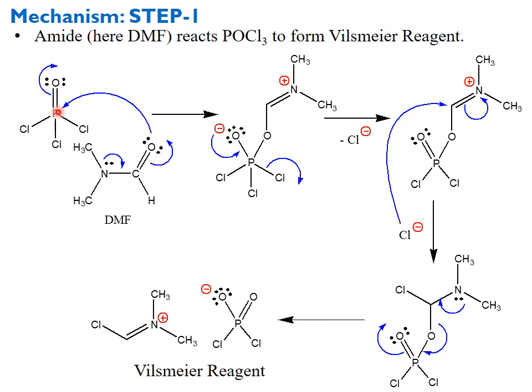Here the bond between phosphorus and oxygen is shifted towards the oxygen, so oxygen is carrying a negative charge. This negative charge comes back, and the Cl will leave as a leaving group. It means chloride is the leaving group. Again we have this type of iminium salt.